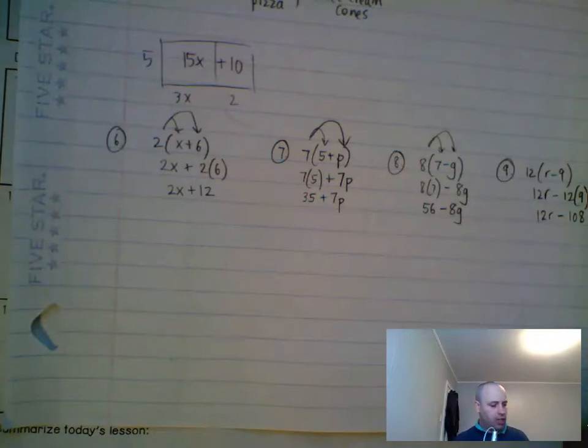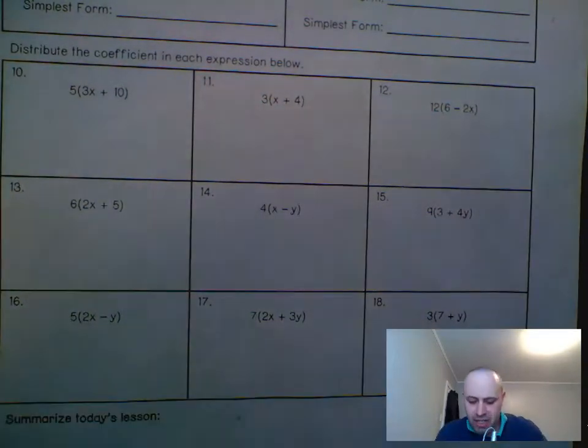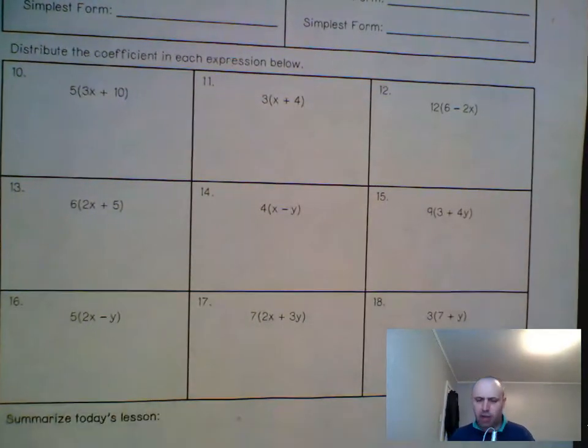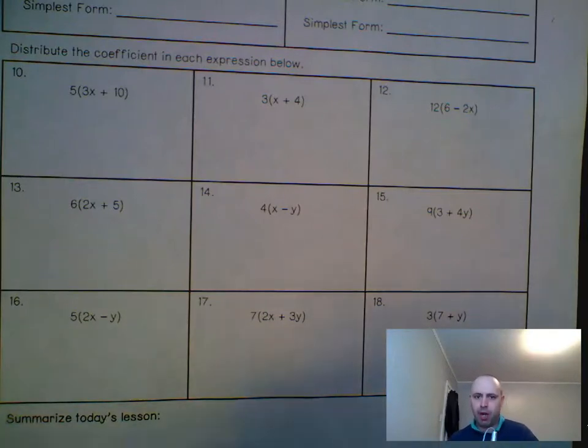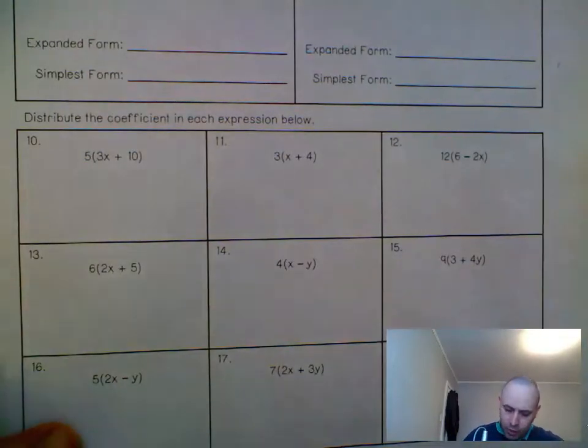All right, now below here on this part of your sheet, it says distribute the coefficient in each expression below. All right, so why don't you guys go ahead and try, let's do the evens. If you want to do all of them, you can, but let's do the evens. Why don't you watch me do one, then pause the video, do the rest, and then come back and check and see if you're getting those right, okay? So number 10, why don't you watch this one?